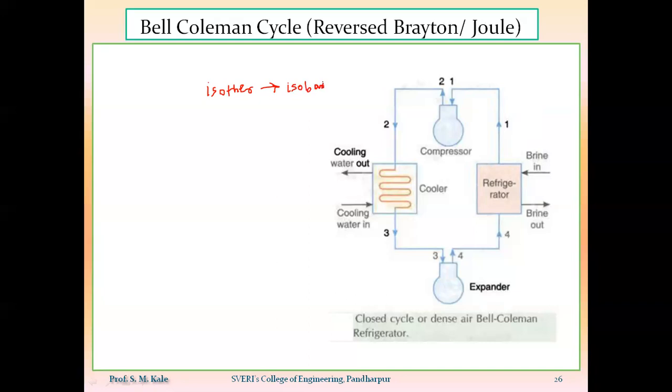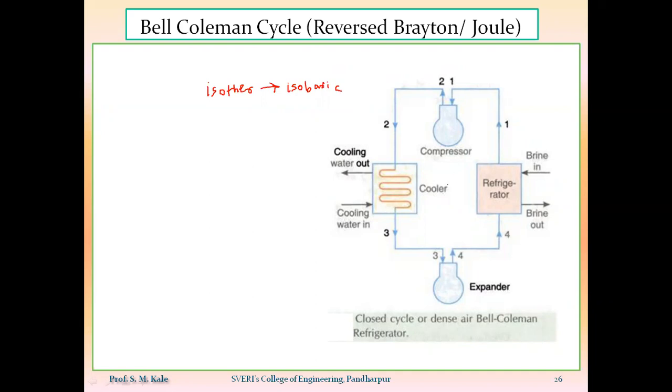If we replace the isothermal processes of the reverse Carnot cycle with isobaric processes, then the cycle that is formed is called the Bell-Coleman cycle. So the modification is that we are only replacing the isothermal processes by isobaric processes, and after this replacement the reverse Carnot cycle becomes the Bell-Coleman cycle.